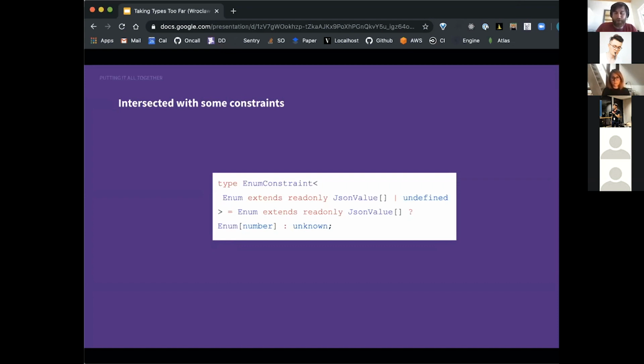So we know that every single subpart of the JSON value is itself JSON. So JSON.parse could be typed as any, but it's not really useful to do that because it's nicer to type it as this union of these 6 things. So basically the enum constraint says this item must match at least one of the schemas in this enum.